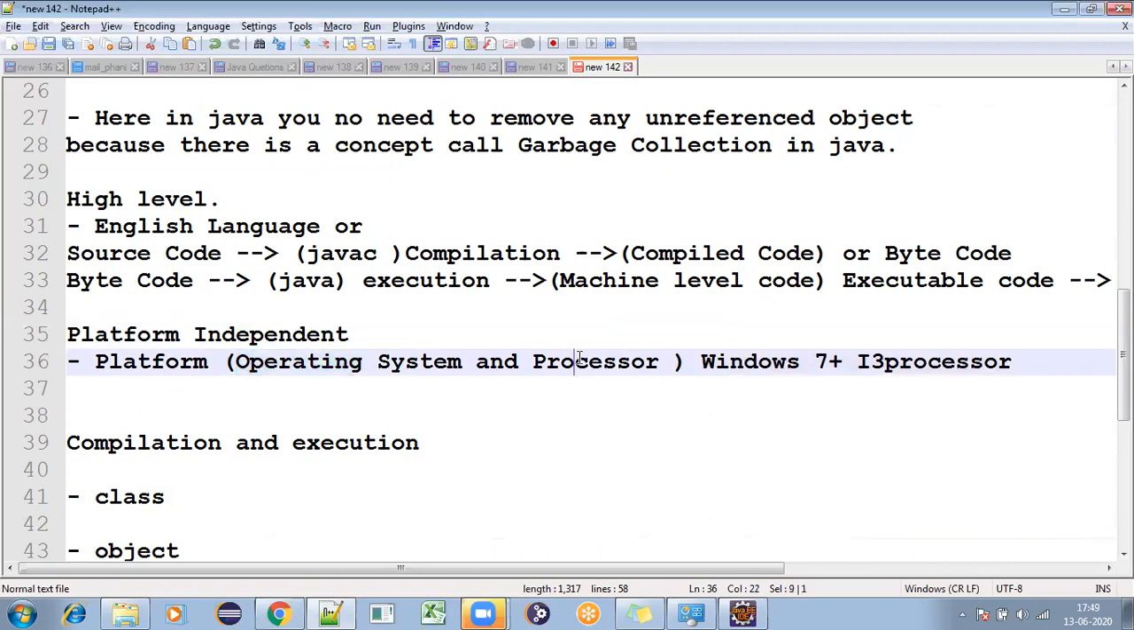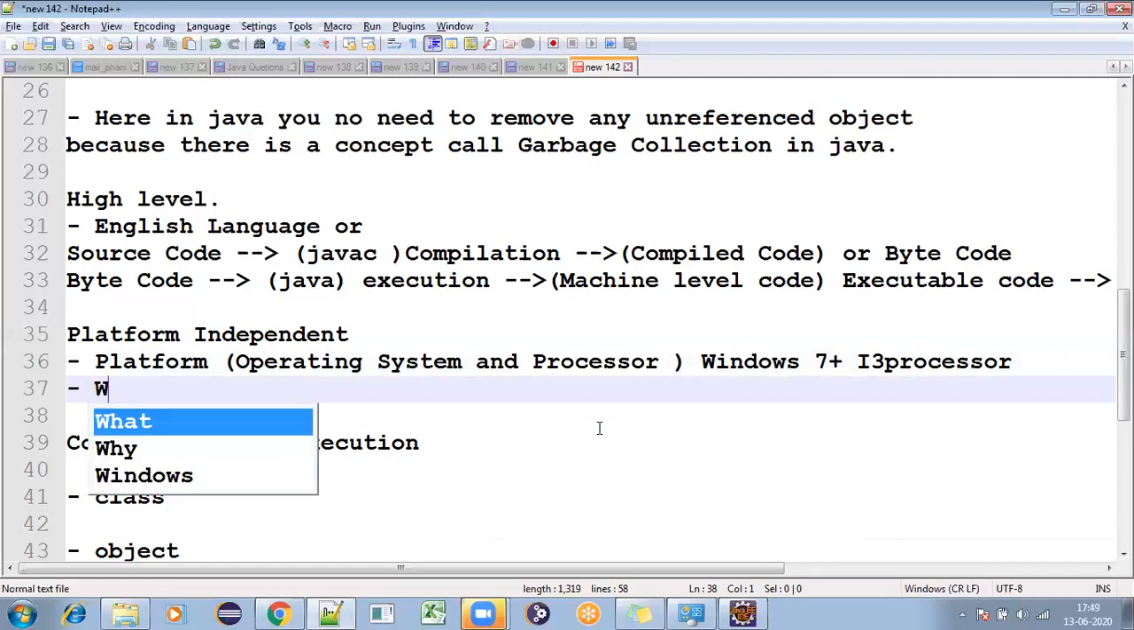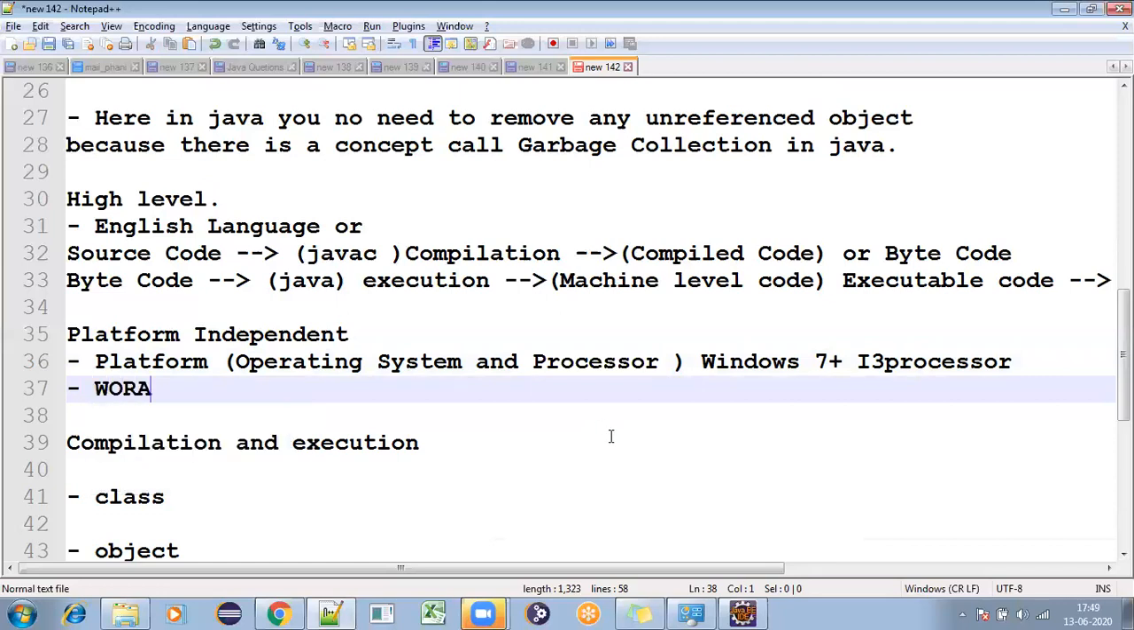Operating system and processor together is called platform. That is, your operating system is Windows 7, and the processor is whatever you are using, Core i3 or whatever it is. So write once, run anywhere. The main intention of platform independent is write once, run anywhere. This is the concept of platform independence of Java.